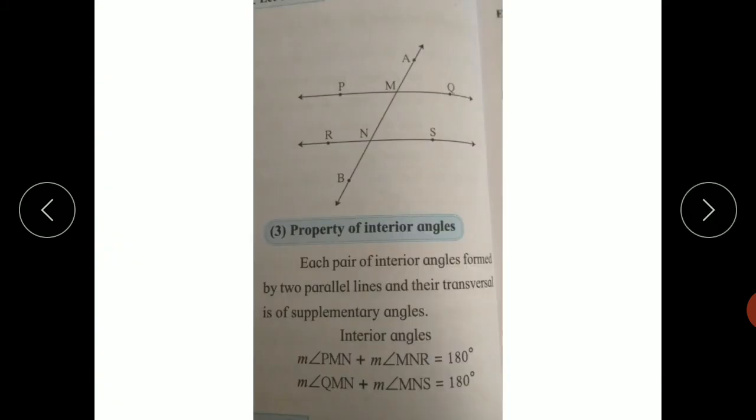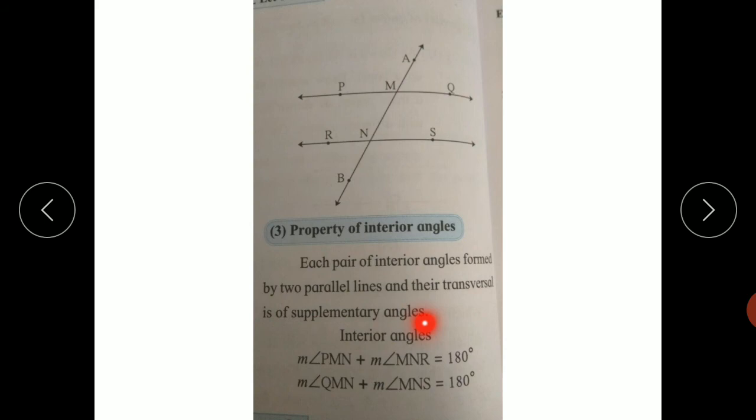Now the property of interior angles. When a transversal intersects two parallel lines, two pairs of interior angles are formed. Each pair of interior angles formed by two parallel lines and a transversal is of supplementary angles. So first we must know about supplementary angles.